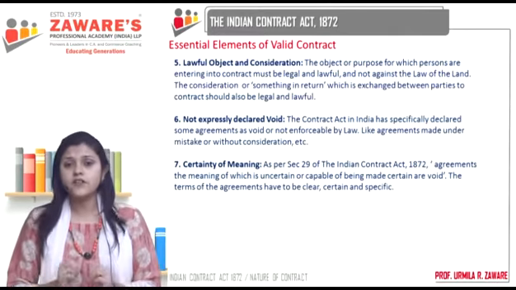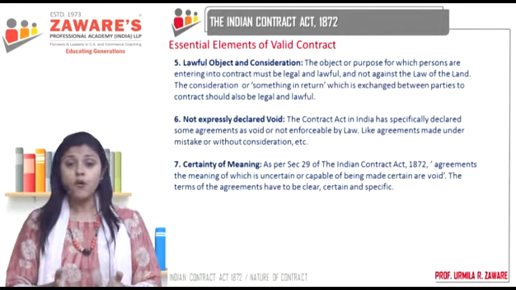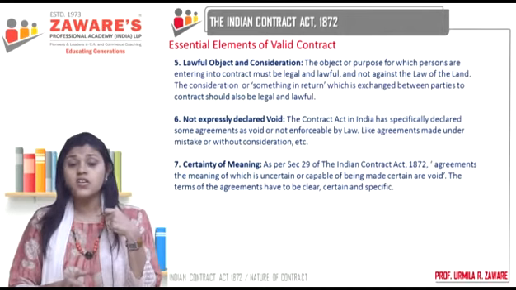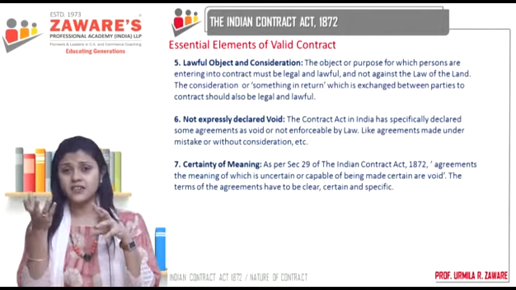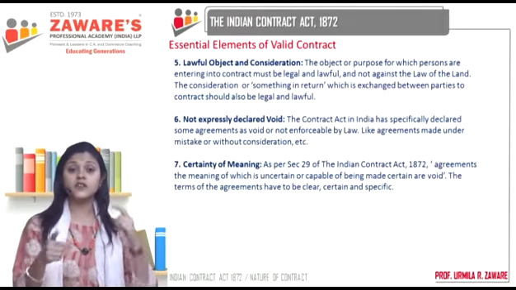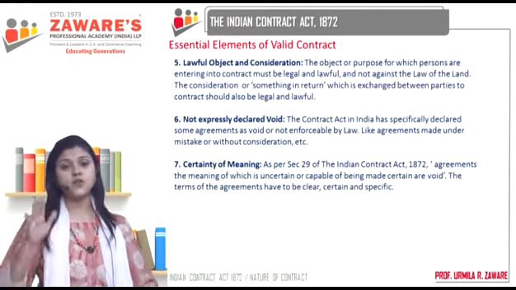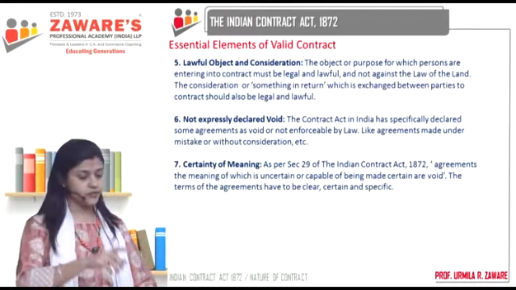Now what is the definition of luck? We don't know. What is lucky for me may not be lucky for you. So lucky, is it a definite term for entering into a contract? No, it's not. So such kind of agreements can never become contracts because they are very vague. Okay. Then you have, as per section 56, possibility of performance.